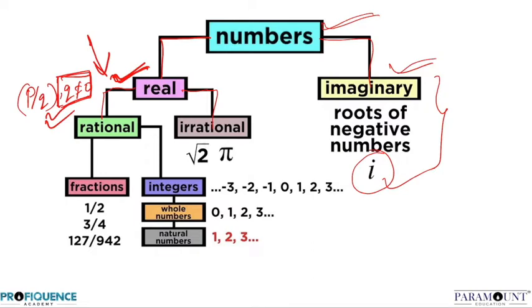Let's proceed further. So this rational number is again divided into two categories, okay? First is integers and second is fractions. Now under fractions again two to three parts are there.